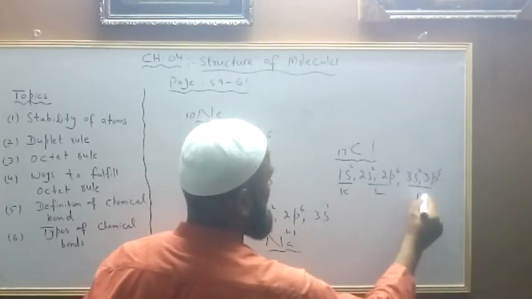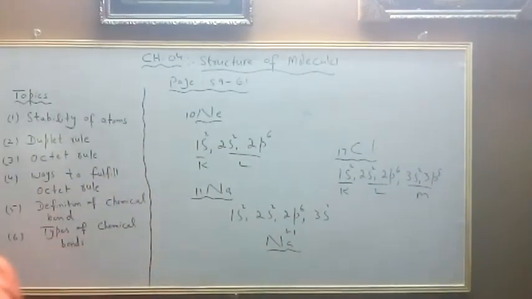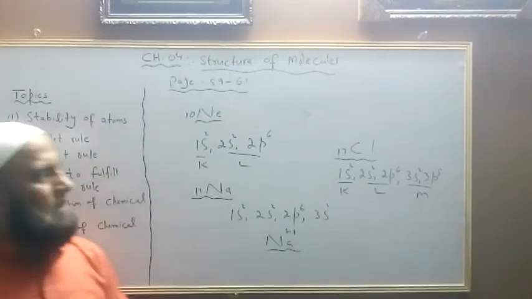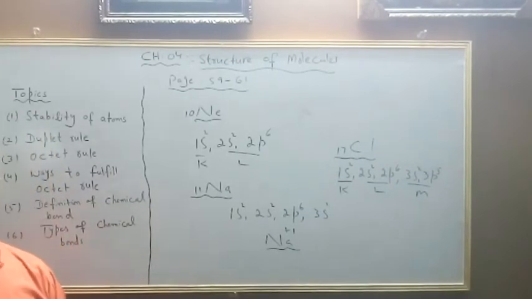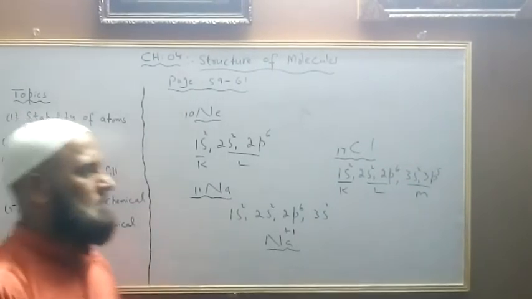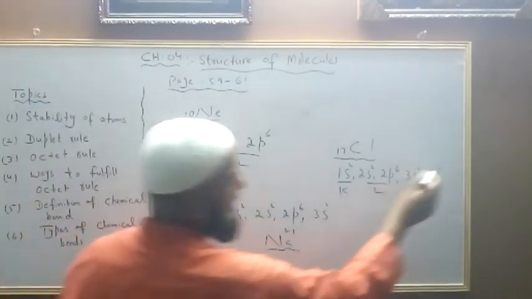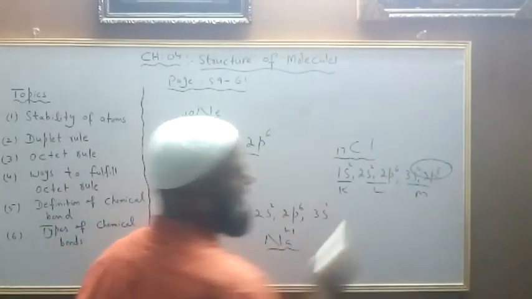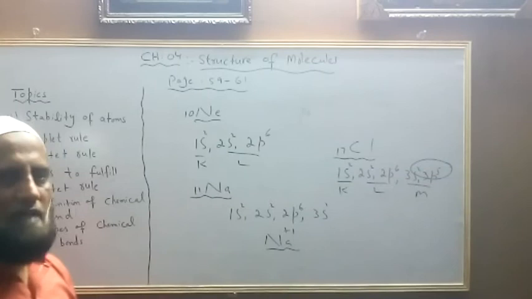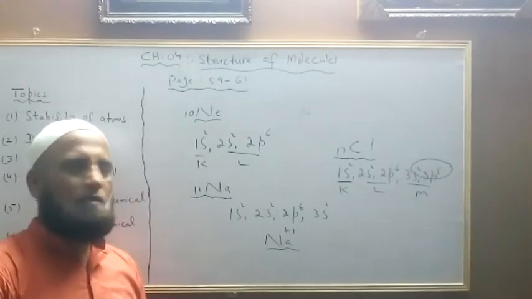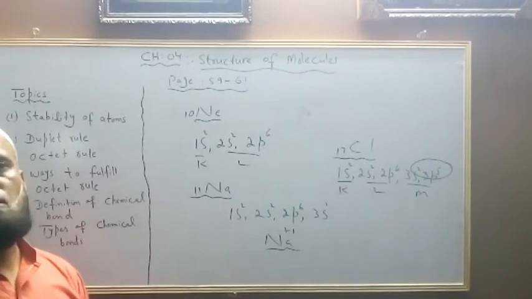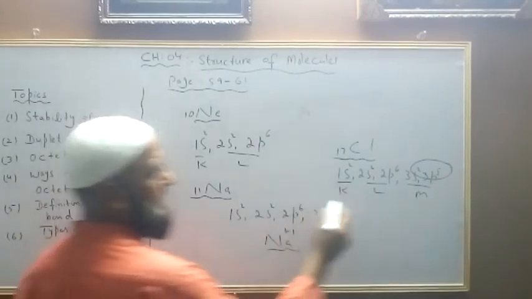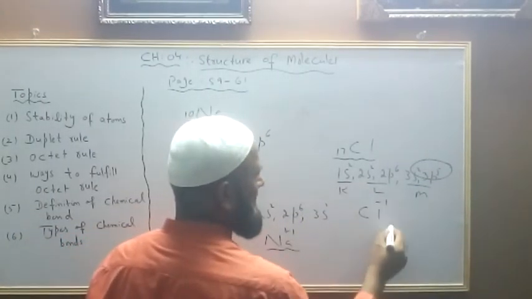Dear students, here you can easily see that chlorine will obey the octet rule by gaining one electron. It has the capacity to get one electron, and in this way its electrons would become 8. Because there are 7 electrons in the valence shell, it's impossible to lose 7 electrons. So chlorine wishes to get 1 electron, and it would exist in the form of a negative ion.